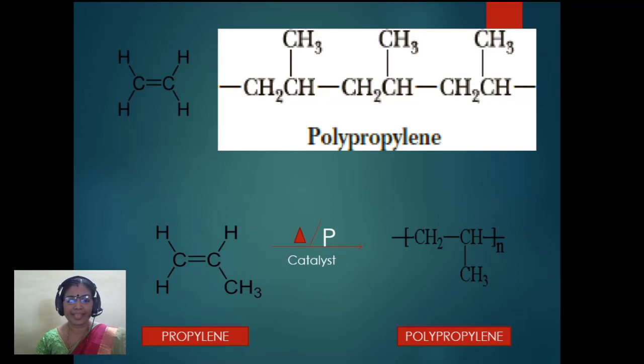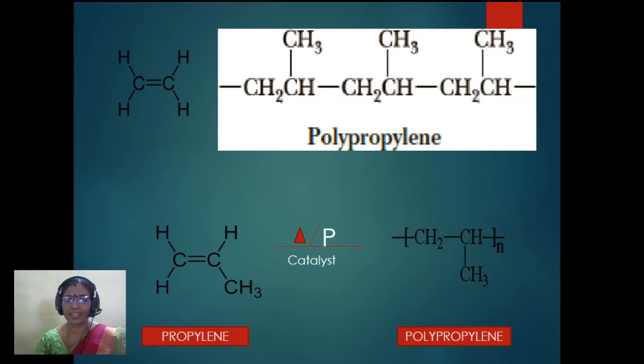So propylene can act as a monomer because it has a double bond. When this propylene is subjected to heat and pressure in the presence of a catalyst, it polymerizes to give you polypropylene. During polymerization, the double bond breaks and there is combination of repeated units of propylene.